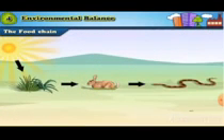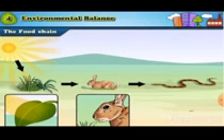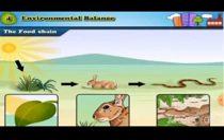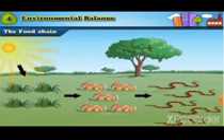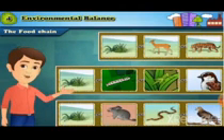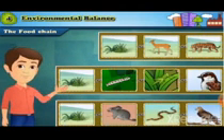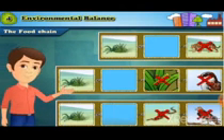Now let us see this example. Plants prepare their food with the help of sunlight. Rabbits thrive on plants. Snakes eat rabbits. If the number of rabbits in the food chain reduces, it will affect the snakes which are dependent on them, and their number will also reduce. There are many food chains in nature. If one of the links in the chain is lost or reduced in number, then the food chain does not last.